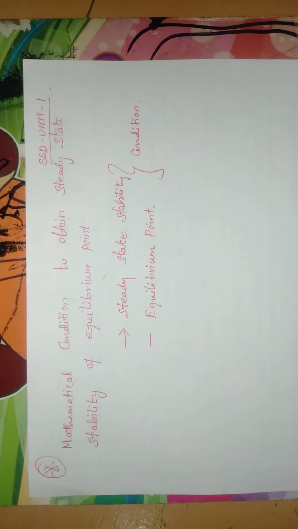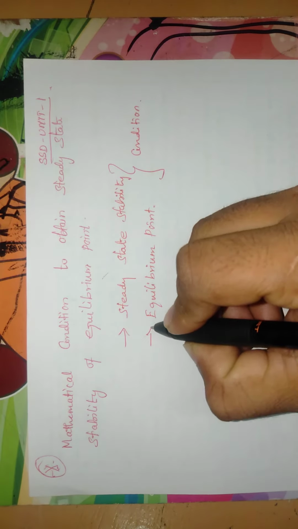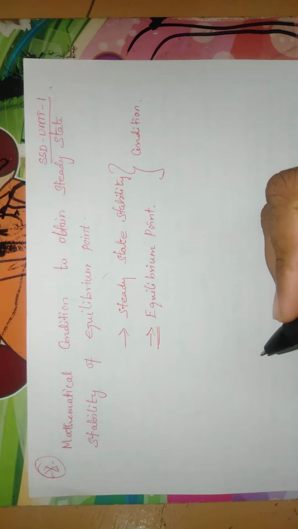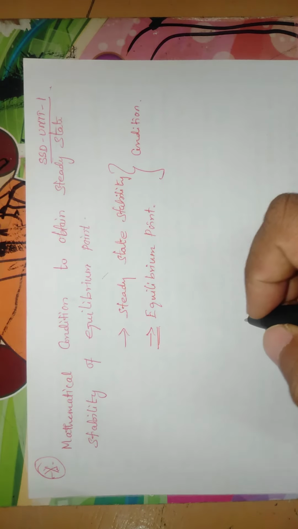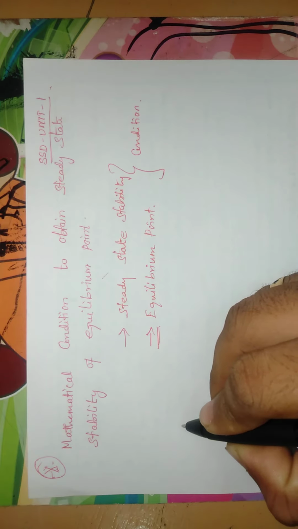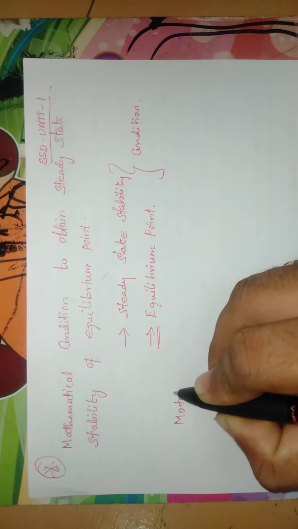Here, what are the mathematical conditions we are going to study now? First, we must know what is equilibrium condition, then only we can go for steady state stability. What is equilibrium condition? Normally in this unit number 1 we are discussing about the motor load system.